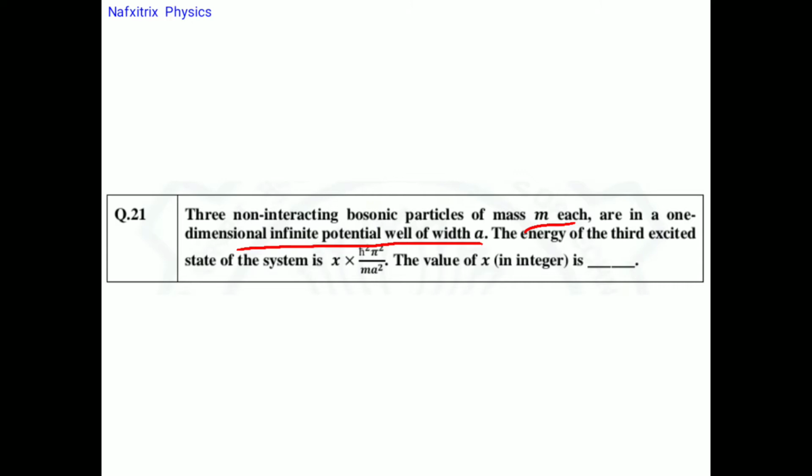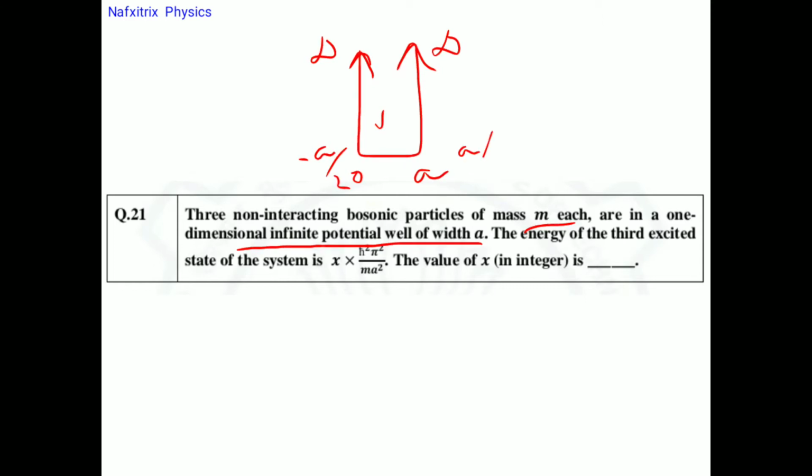So they are in a one-dimensional infinite potential. This is nothing but a one-dimensional infinite potential well, so V is equal to infinity outside and V is equal to 0 inside, and it is of width A, that is, it starts from 0 to A, or we can say it is from minus A by 2 to plus A by 2.